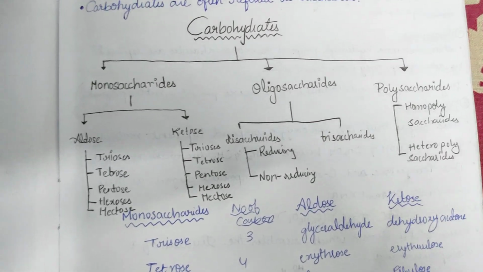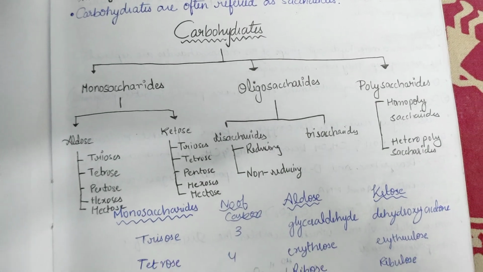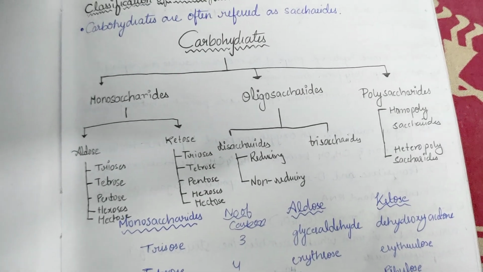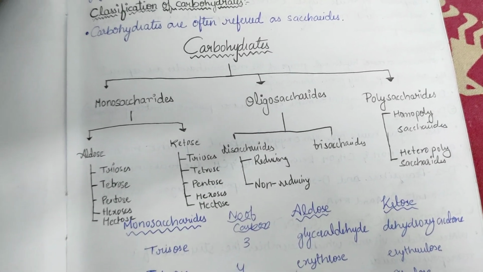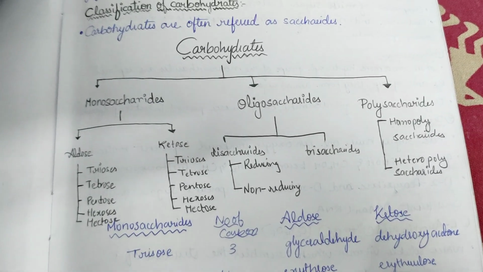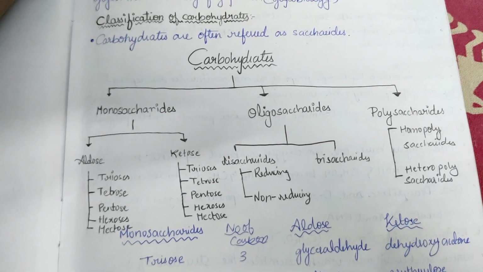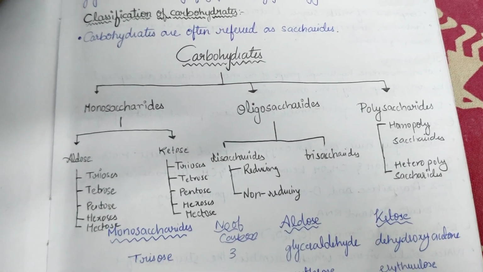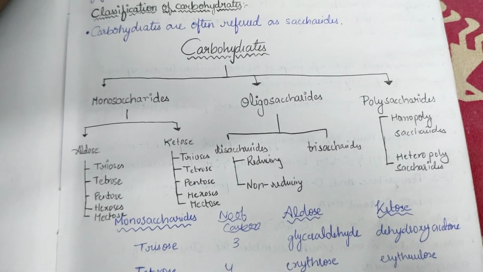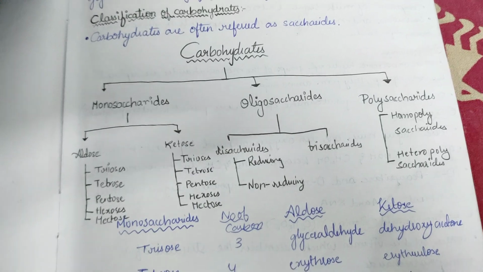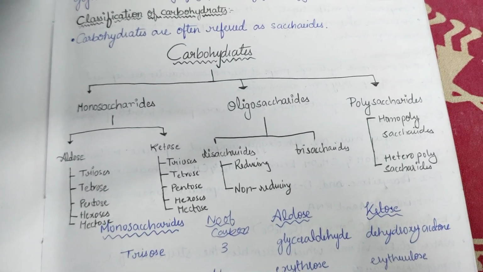In oligosaccharides we have disaccharides, trisaccharides, tetrasaccharides, and so on, up to 10. The presence of 2 to 10 units in a carbohydrate is known as oligosaccharide, so they are named according to the number of units present in the chain.